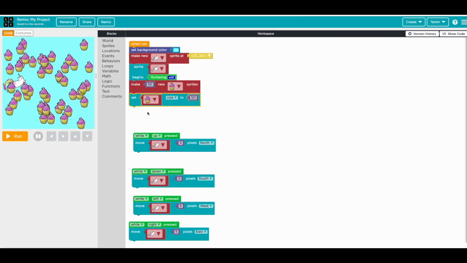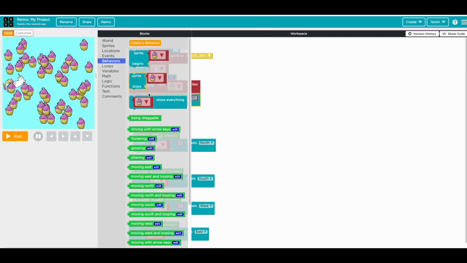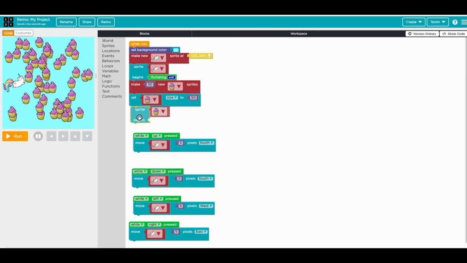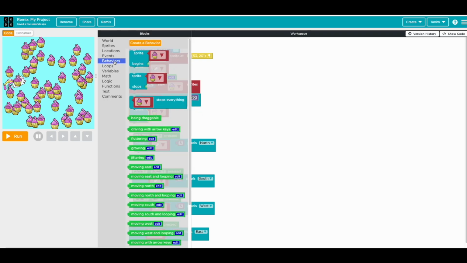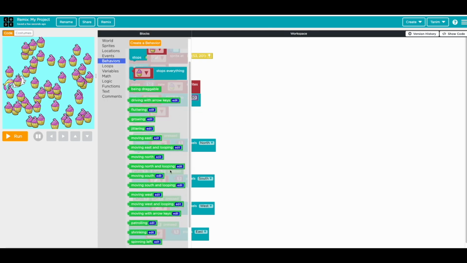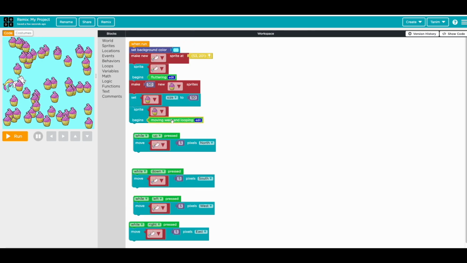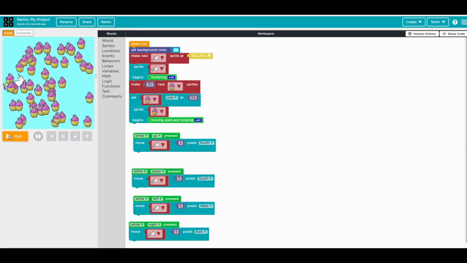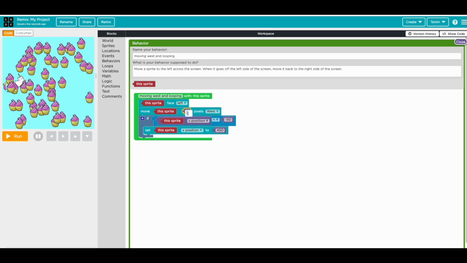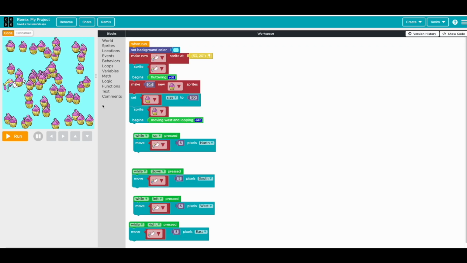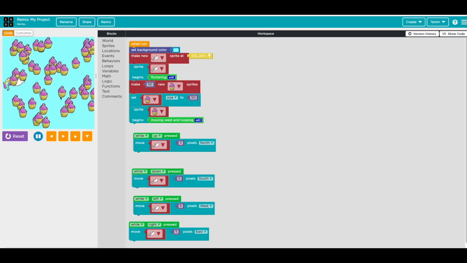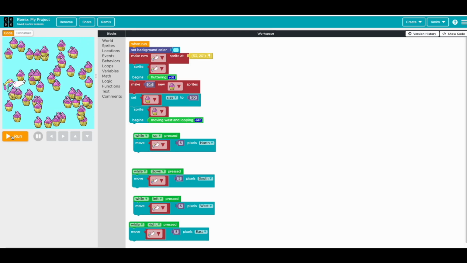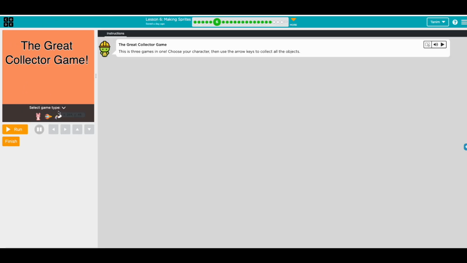And then now we need to make some action, right? So we go sprite, it begins. So it was coming from the west, so we can go behavior, moving west and looping. Okay, we do this, so it's coming, but it's a bit slower, right? So what you can do is, see the edit sign, you can press the edit and we can change this 5 to 10 to make it a bit faster. So when you're done, you can press close. So now it's coming.